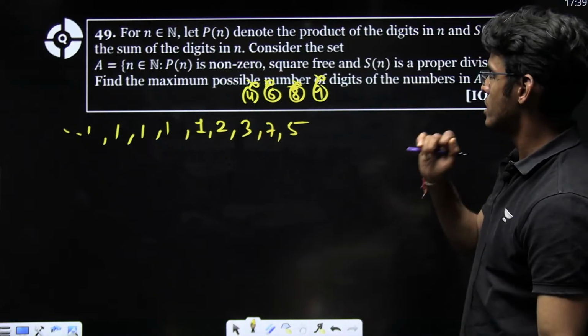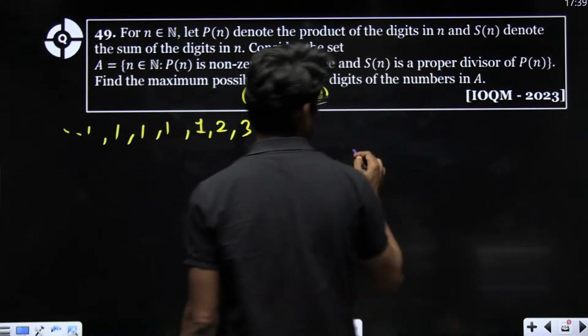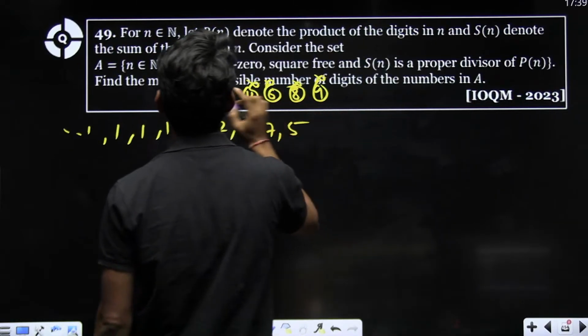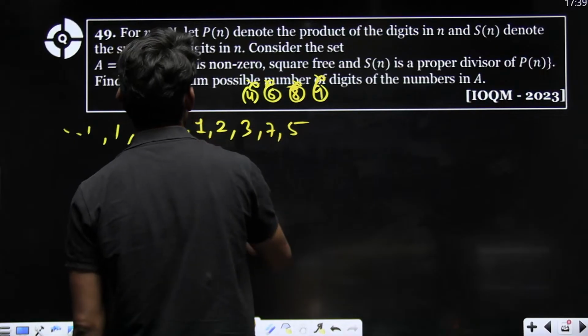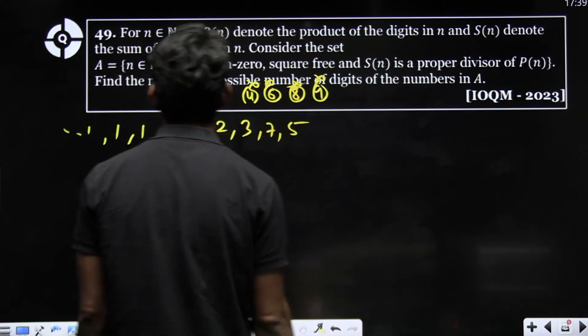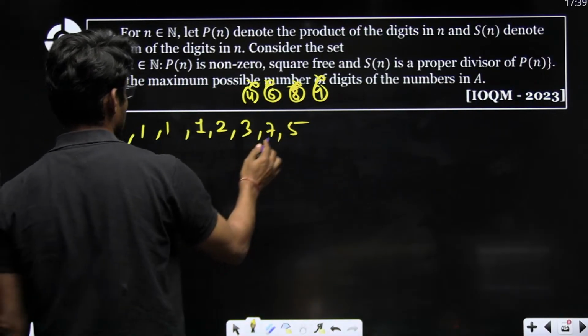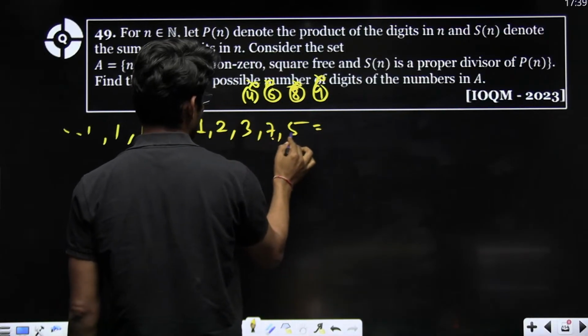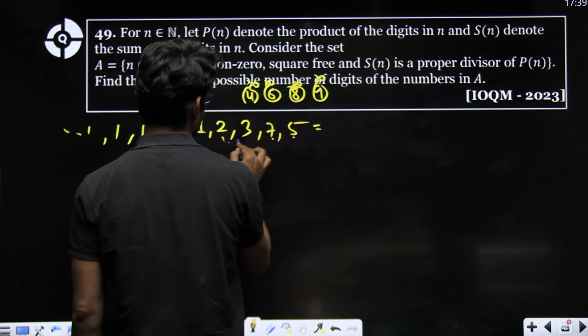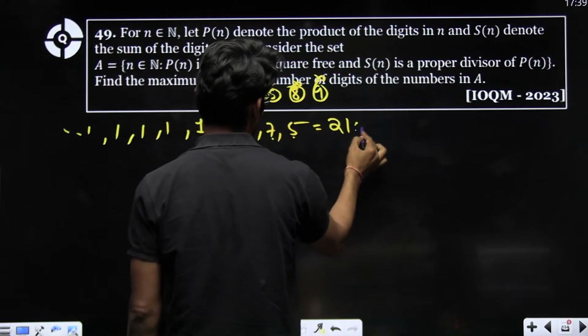So now let's do one thing. Find the maximum possible number of digits. See, the product is 210. If I take any of these, what is the product? 7 5s are 35. 35 6s are 210.